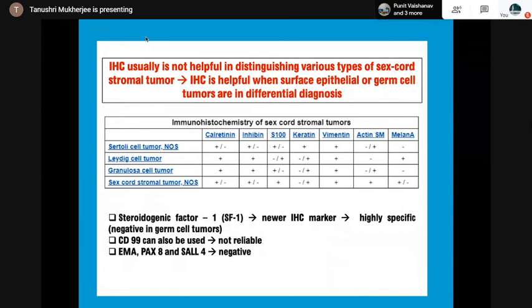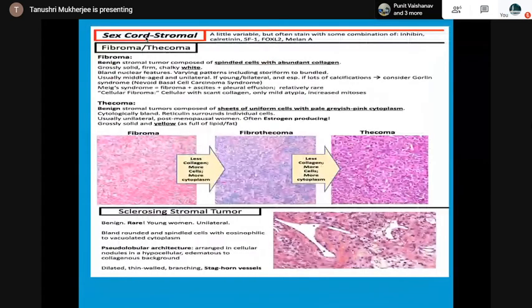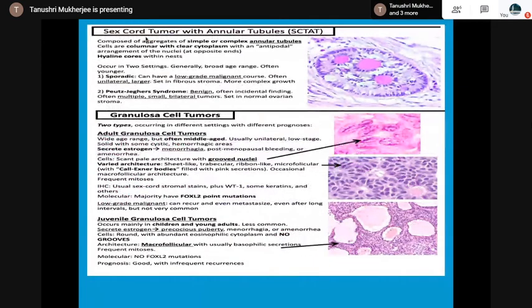So, this is just summarizing fibroma, thecoma. Fibroma has less collagen, then fibrothecoma, and then thecoma, with more cells, more cytoplasm. Sclerosing stromal tumor, again a benign tumor, pseudo-lobular architecture, arranged in cellular nodules in a hypocellular edematous to collagenous background. Staghorn vessels are present. Then sex cord tumor with annular tubules, aggregates of simple or complex annular tubules. Cells are columnar with clear cytoplasm. Two settings, sporadic or with Peutz-Jeghers syndrome.